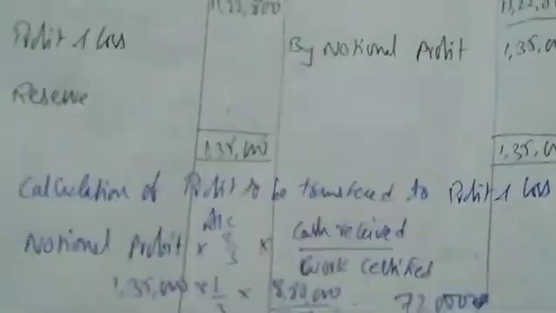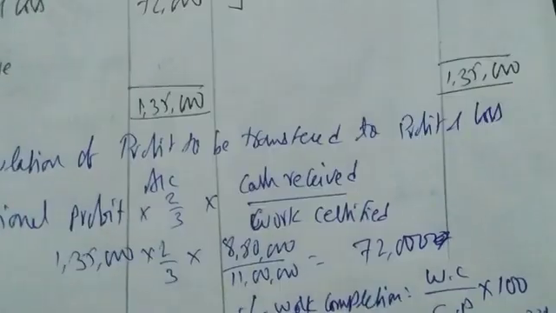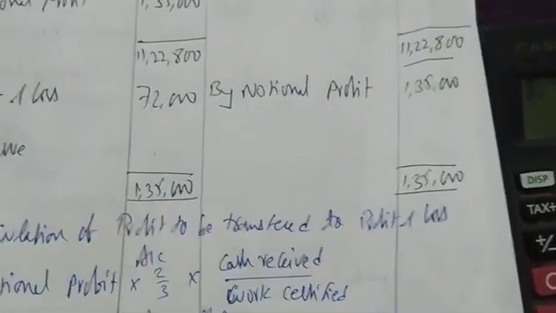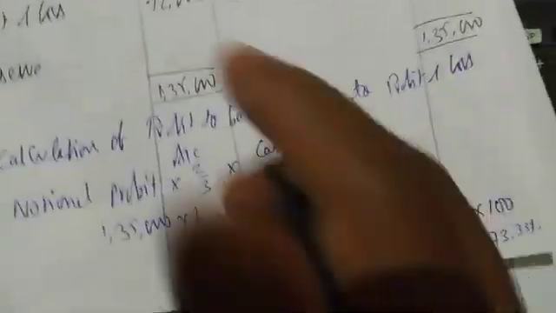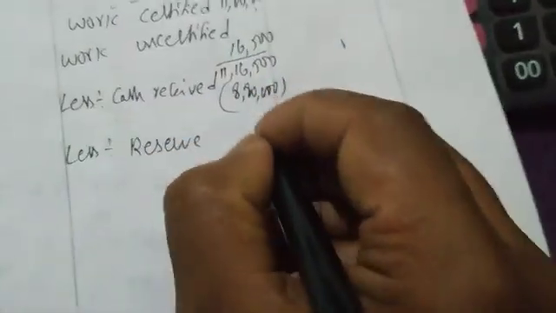So I'm writing it in profit and loss, 72,000, and deduct from 1,35,000 minus 72,000, we are getting 63,000 as reserve. So 63,000, come here and write reserve, in front of reserve, minus 63,000.